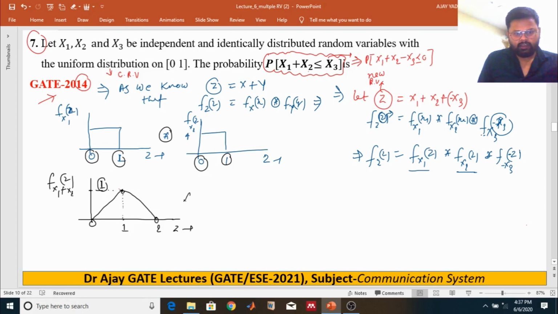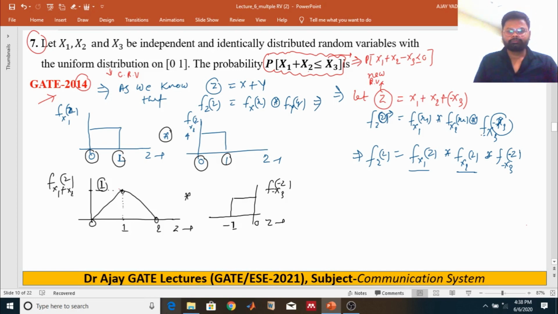Then we also have to convolve this with the third random variable, that is f of minus x3 of minus z. It will be this one, minus 1 to 0, right?